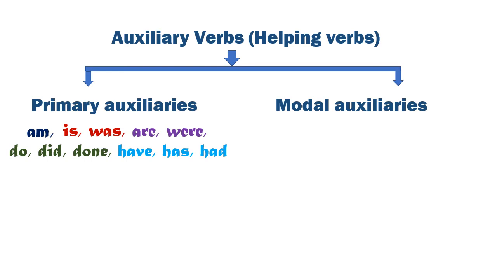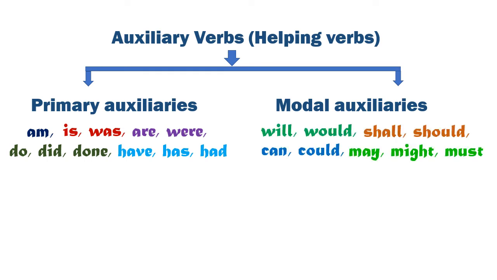But modal auxiliaries cannot do that. They can never function independently in a sentence. They can be used only with the main verb. So the modal auxiliaries are will, would, shall, should, can, could, may, might and must.